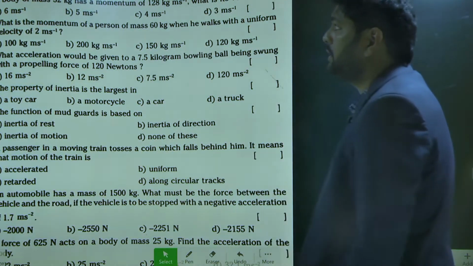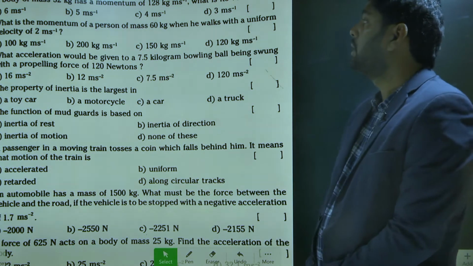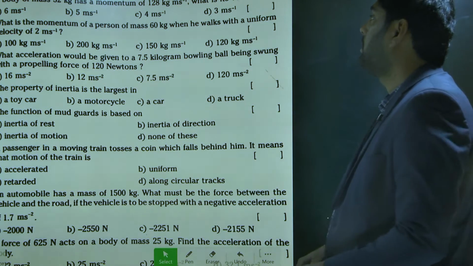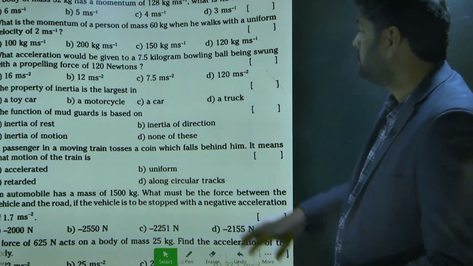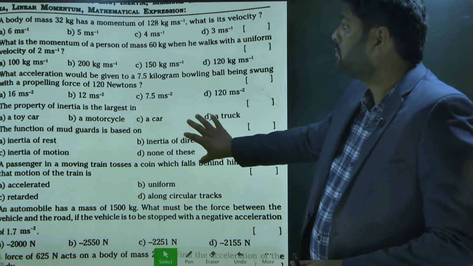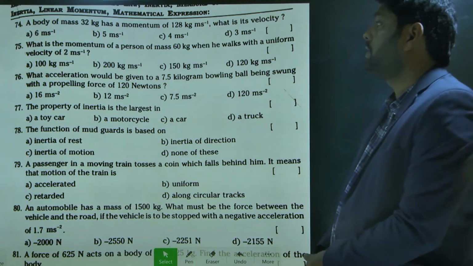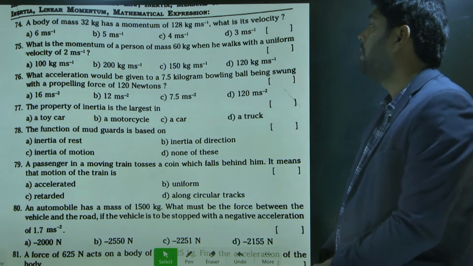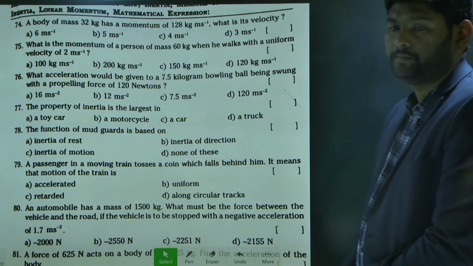So the first question is, a body of mass 32 kg has a momentum of 128 kg meter per second. What is the velocity of the body? Is it appearing to you? Sir, I can see the top right. Top left side, no? So can you move to this right? Yes, sir. A body of mass 32 kg has a momentum of 128 kg meter per second. What is the velocity of the body?